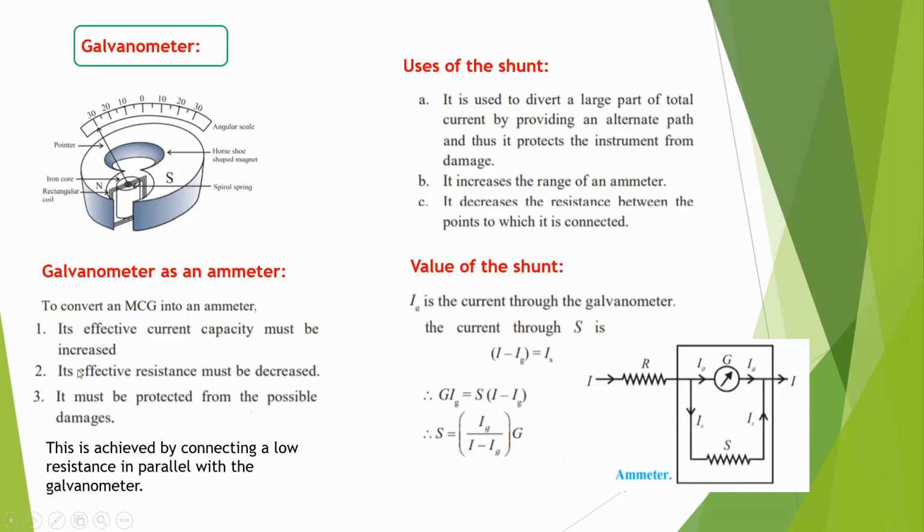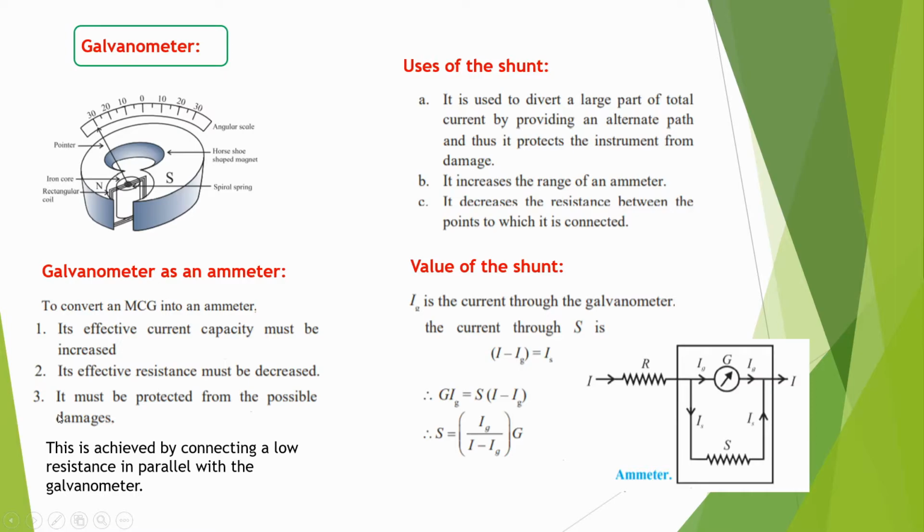What is the second? Its effective resistance must be decreased. Okay, so actually when the current is to be increased, the resistance is to be decreased. So what is the second? Its effective resistance must be decreased.